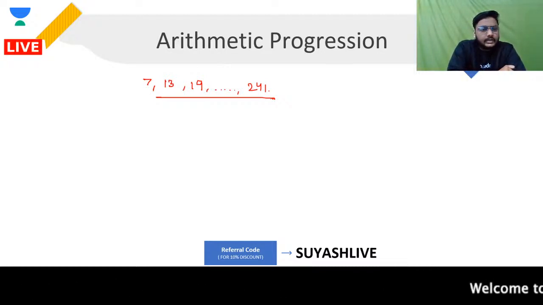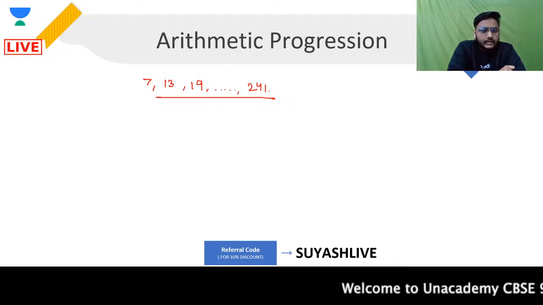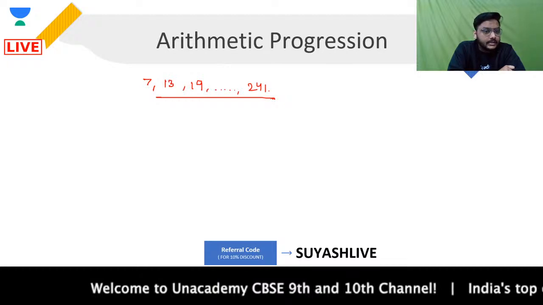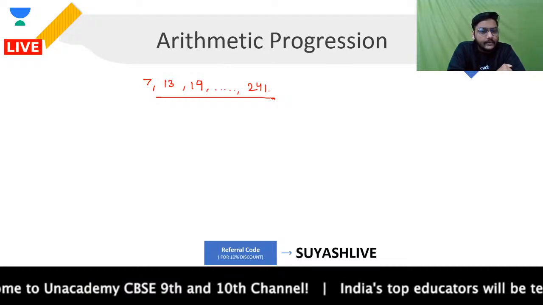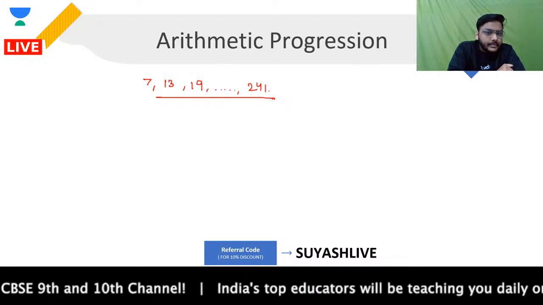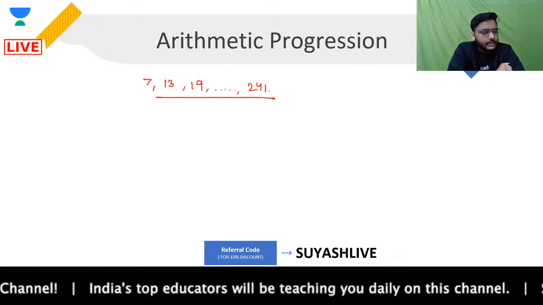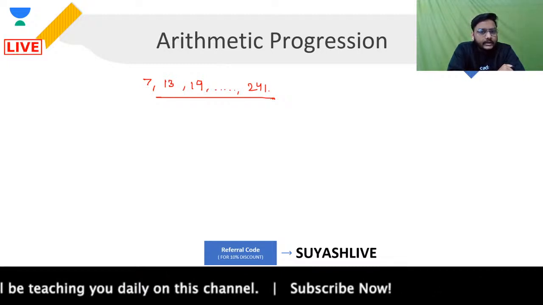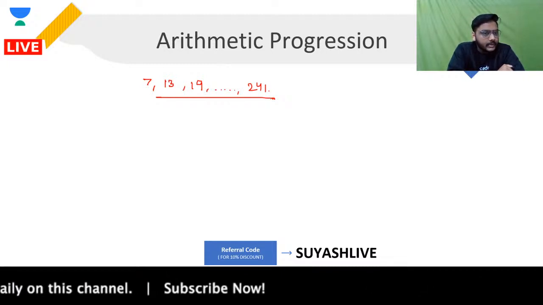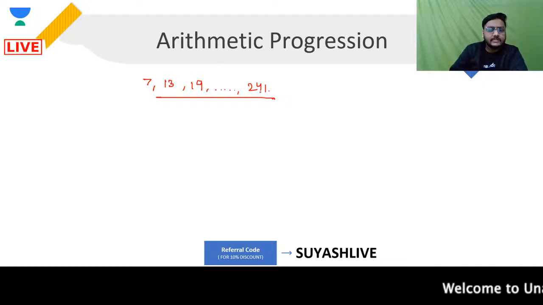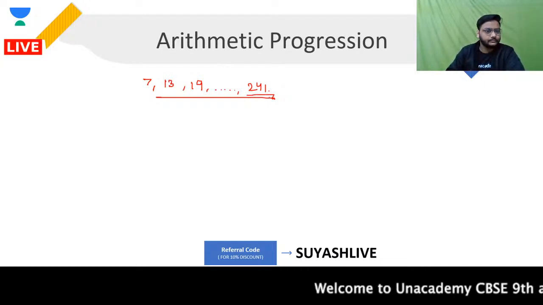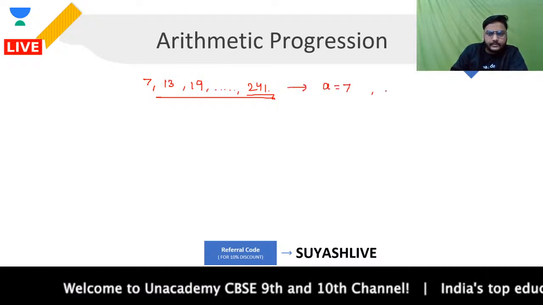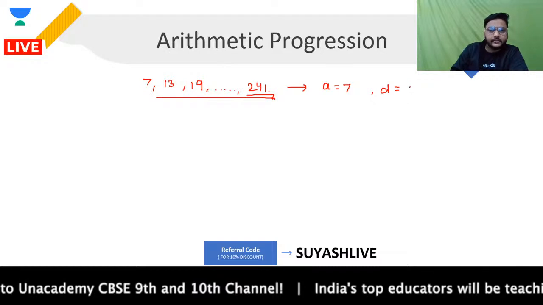The first question that comes to my mind, guys, in this particular scenario is that middle term तो find हो जायेंगे, but what is the nature of this AP? I mean, is this AP having an even number of terms, or an odd number of terms? That is the big question, right? Let's talk about it. In order to find out whether it is having even or odd number of terms, again the same story, I will just be finding out the value of n. ठीक है, इसके लिए the first term is 7 and the common difference d is nothing but 6.